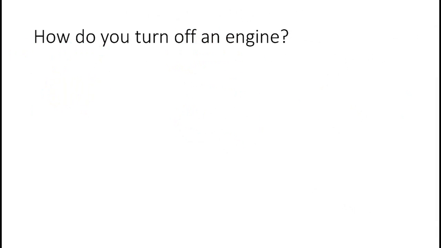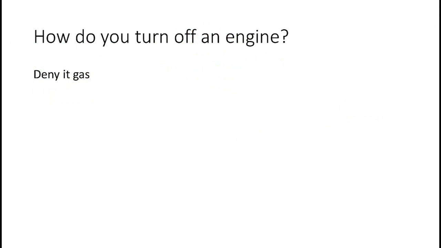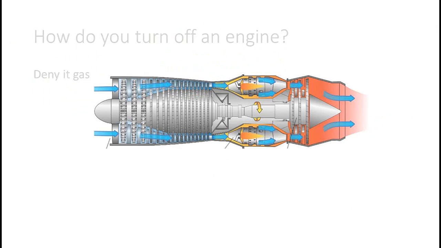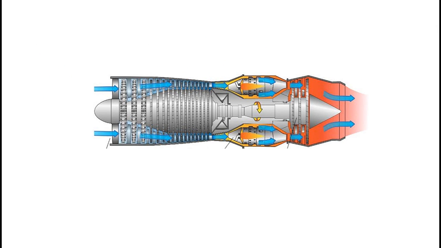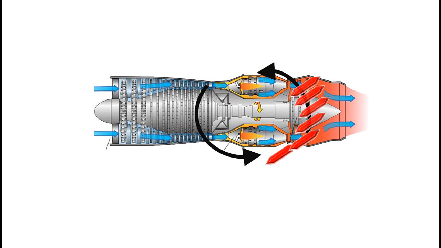Let's look at another way to shut down our engine. Let's turn to the physiologic mechanisms for shutting down the platelet amplification step. Attacking this step would be like denying an engine its gas and letting it run itself down. Looking at our engine model, if our engine is running at full steam, if we break the positive feedback loop of platelets feeding thrombin, feeding back on platelets, the engine will eventually run itself into the ground as it loses all its gas, and coagulation will be shut down.